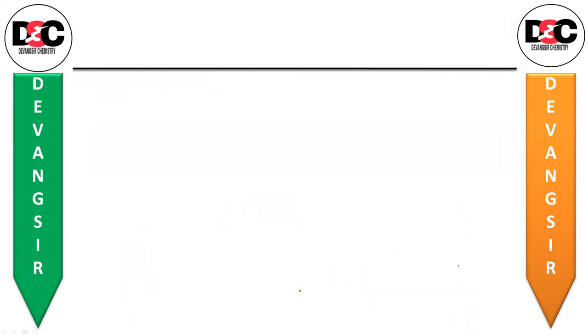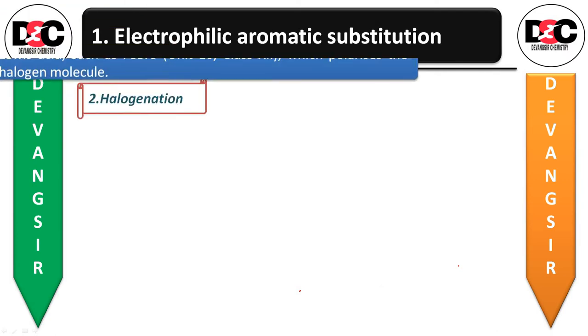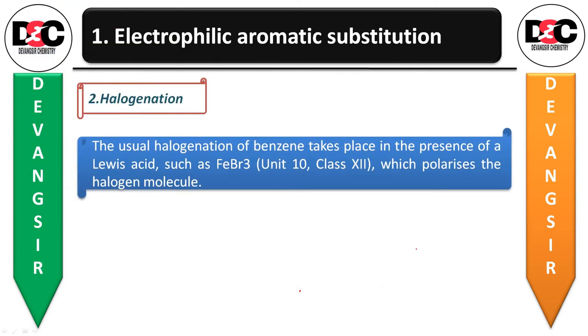Now, the usual halogenation of benzene takes place in the presence of a Lewis acid, such as FeBr3, which in unit 10, that is haloalkanes and haloarenes in class 12, we have already finished, which polarizes the halogen molecule.